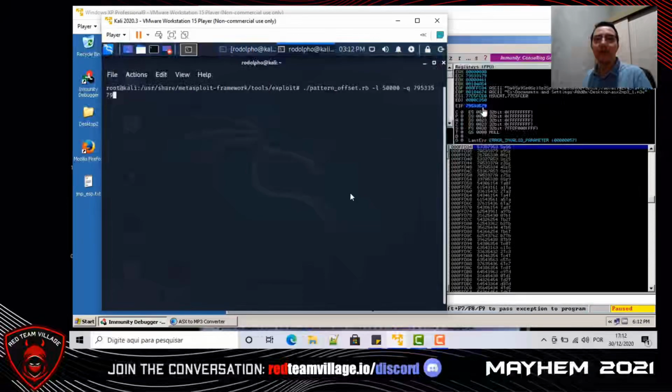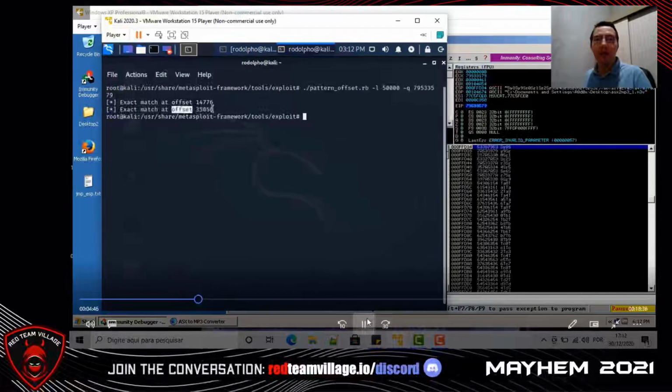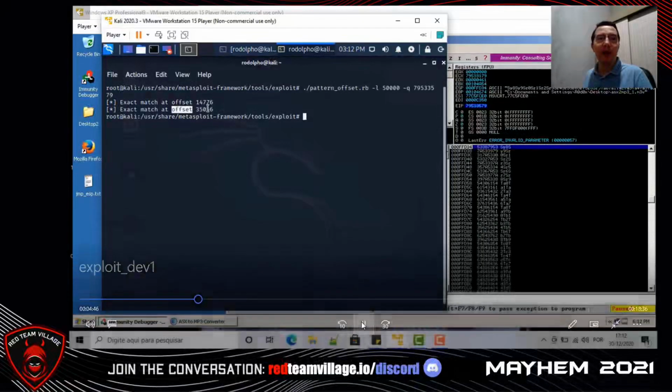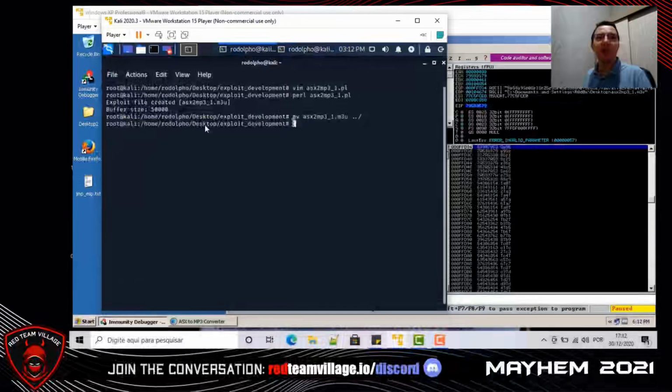Pattern offset -l 50,000 -q and the value of the register EIP, and we found the offset 35,056.